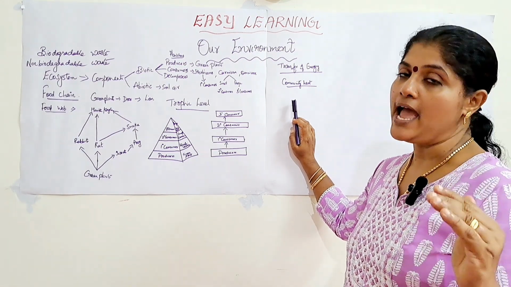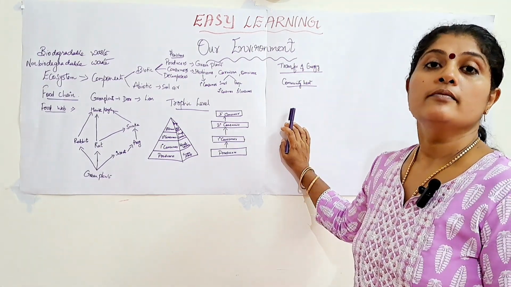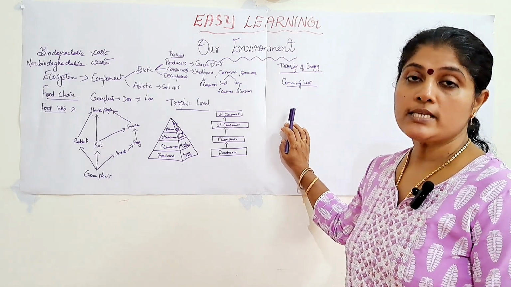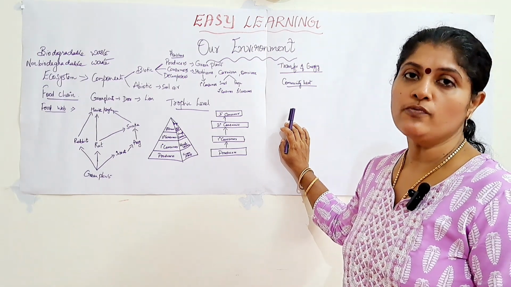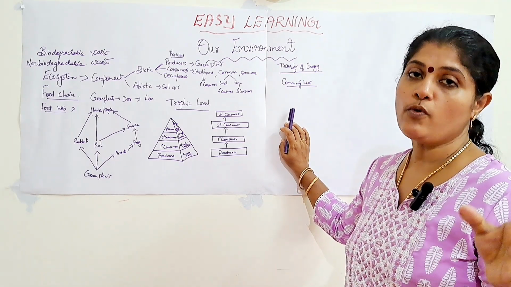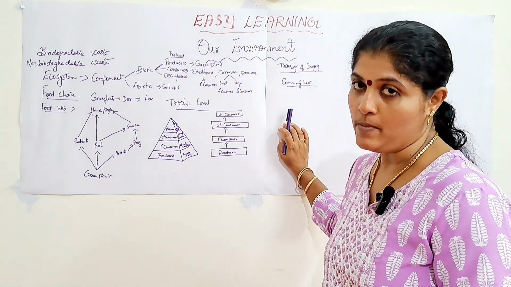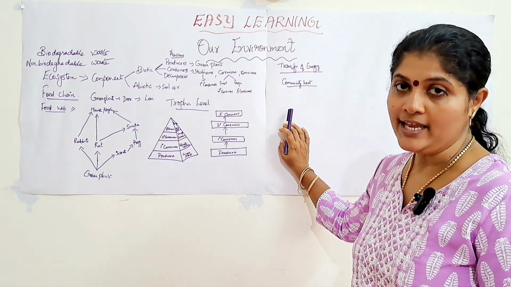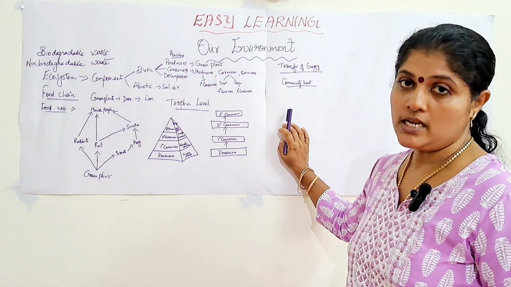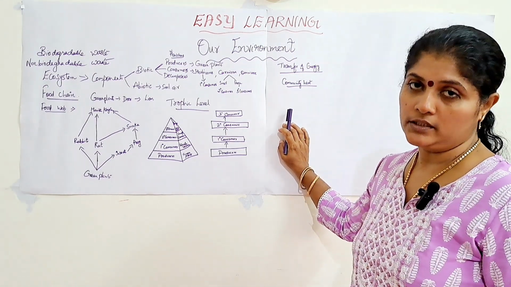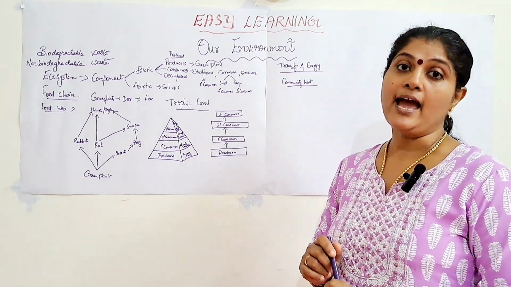So, the explanation is that in the case of the flow of materials in an ecosystem, that is regarding carbon dioxide, water and energy, all these are utilized by the plants for the process of photosynthesis for preparation of food, and that food is taken by the animals. So, when these plants and animals die, then these materials are again returned back to soil, air and water, isn't it? So, it will be returned back to the earth. That is why it is told that the flow of materials is cyclic in an ecosystem.